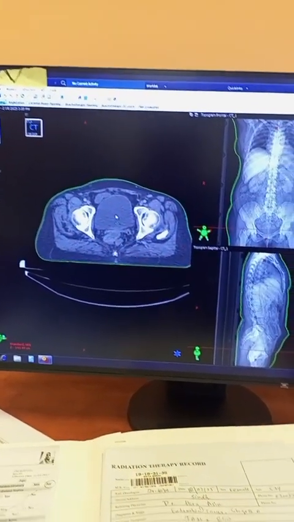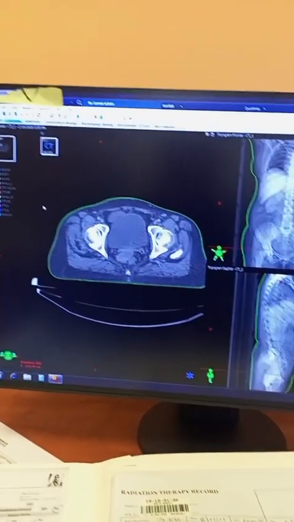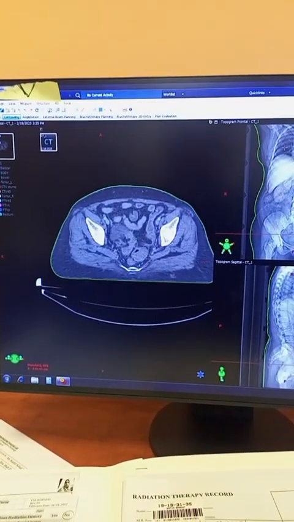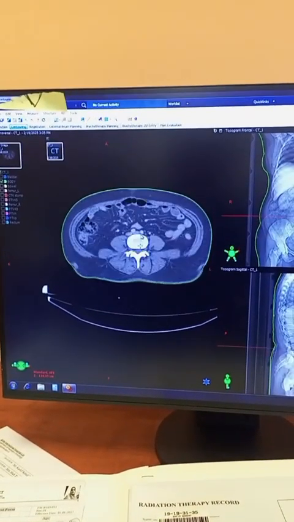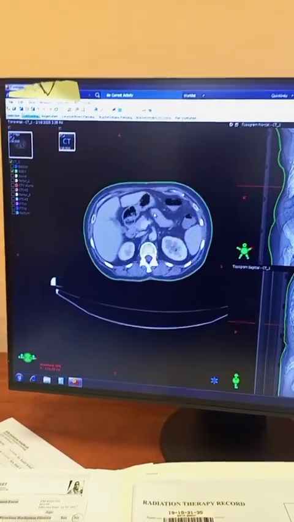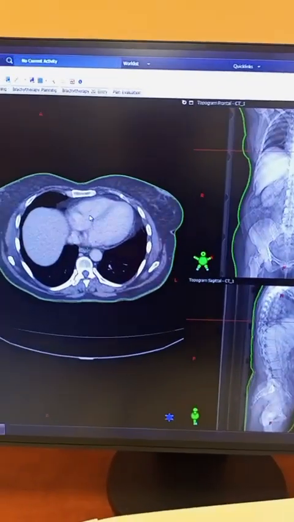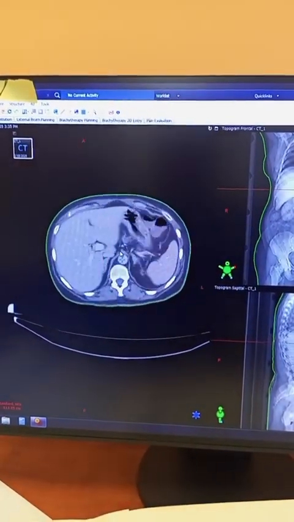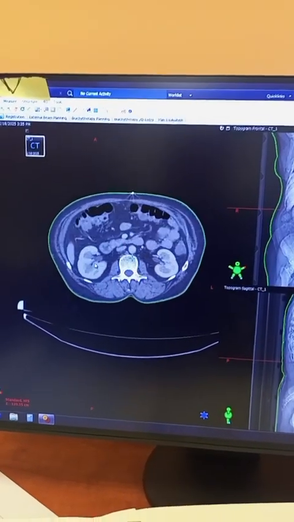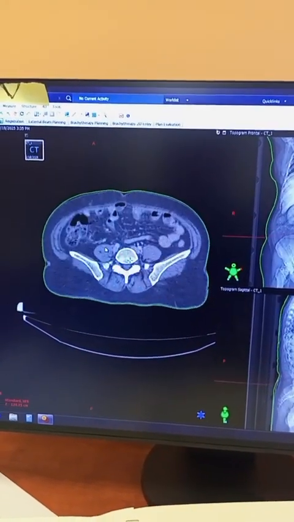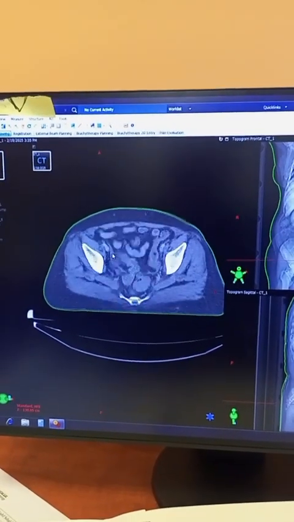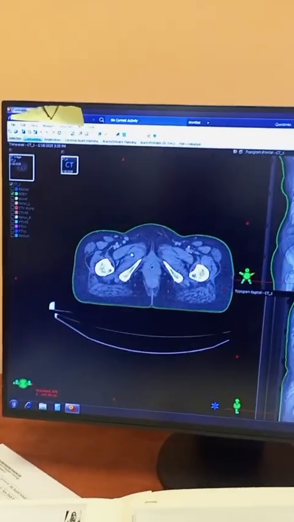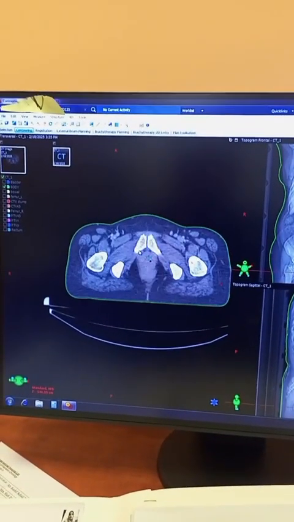So this is the CT planning with contrast for this patient with IV contrast, in which we have included her whole body. This is the CT scan of the patient. You can see we have included the lungs, the liver, the abdomen, the kidneys, and then the pelvis of the patient, and we see that there is no abnormality or metastasis present in this patient. After that we mark the patient.